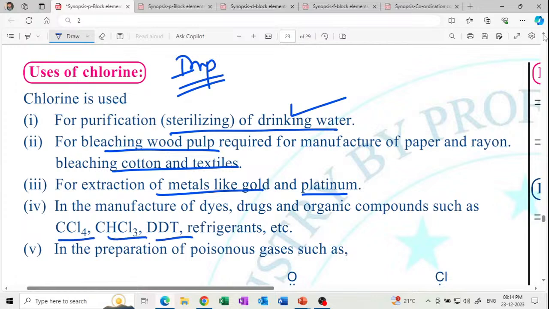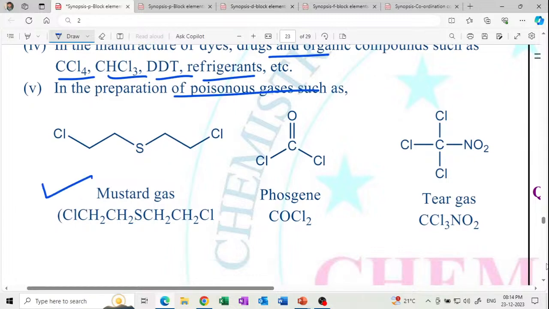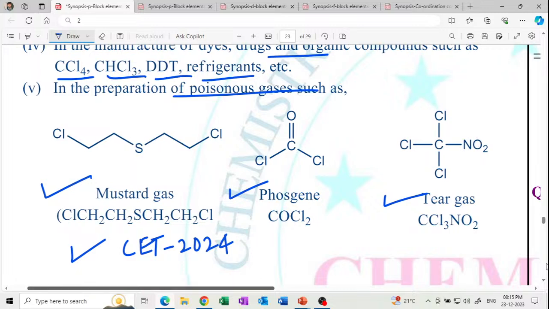Carbon tetrachloride, chloroform, DDT, refrigerants. Preparation of poisonous compounds such as mustard gas, phosgene and tear gas. How many chlorine in phosgene? 2. How many chlorine in tear gas? 3. How many chlorine in mustard gas? 2. So these are questions for CET also. These are CET 2024 questions.